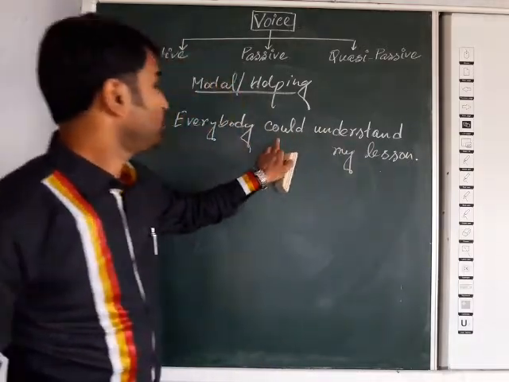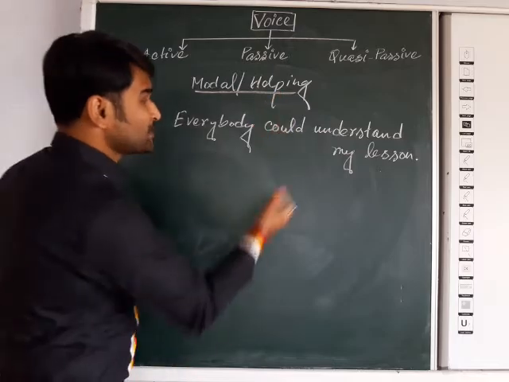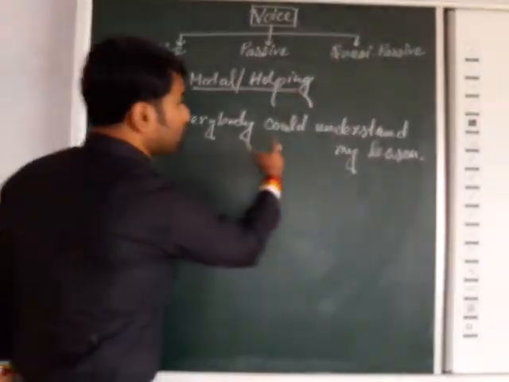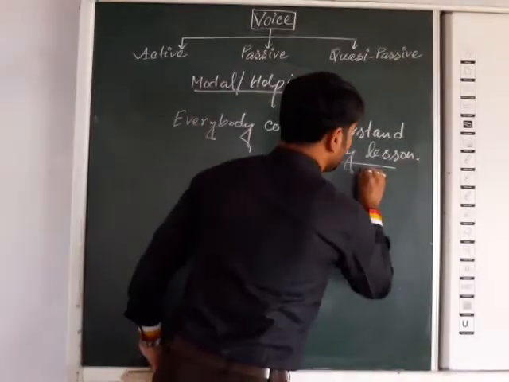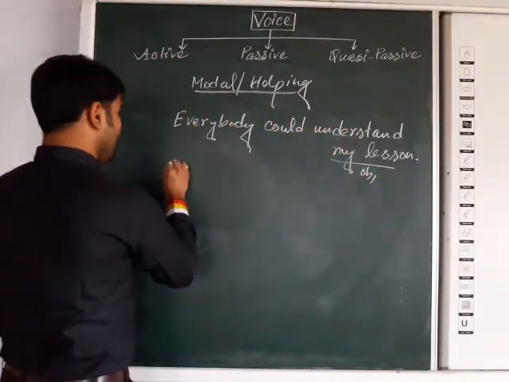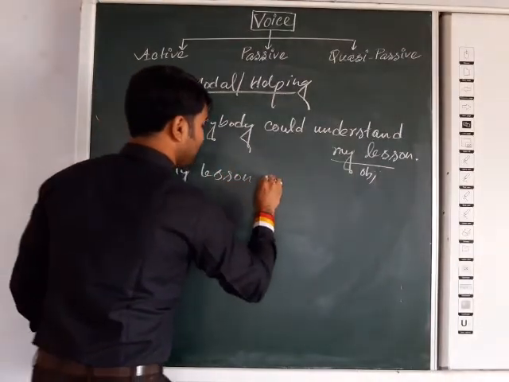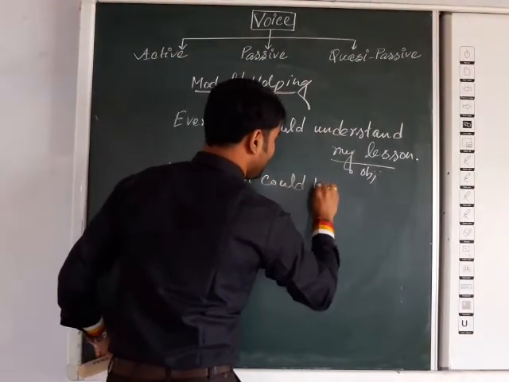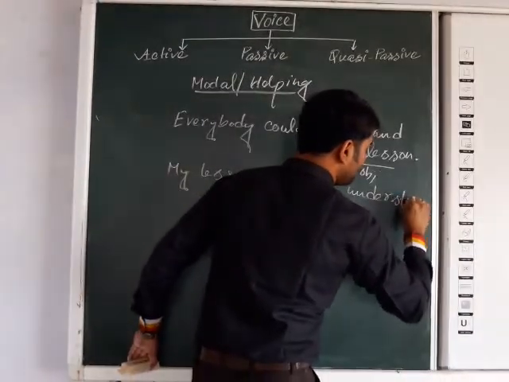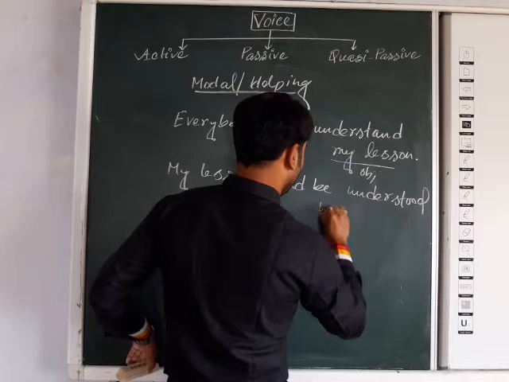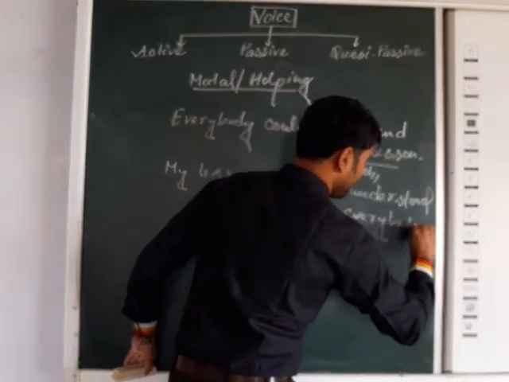Could understand, you know, it is the modal or helping verb. In that case, what will be the answer? Everybody could understand what? My lesson is the object. So the answer will be: my lesson could be understood by everybody.